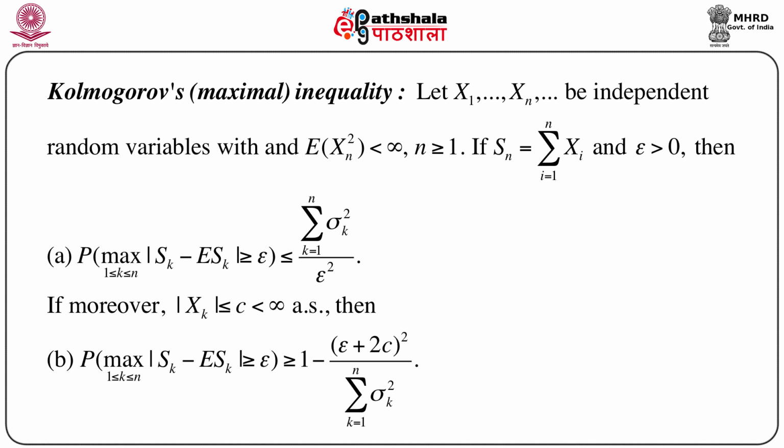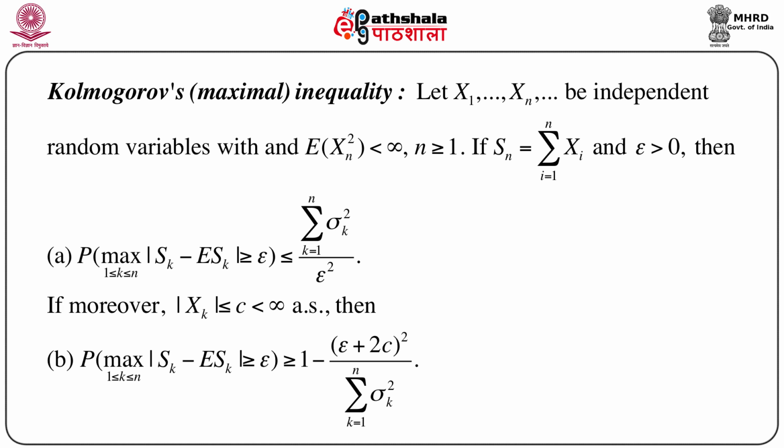Note that here we consider a sequence of independent random variables. So, the condition of independence is very important in this case. Suppose X1, X2, ..., Xn and so on are independent random variables, and the expectation of Xn square is less than infinity. That means here we assume the existence of second order moment and no higher order moment. At this moment we are not assuming the existence of any higher order moment. Moments up to second order are enough to prove Kolmogorov's inequality.